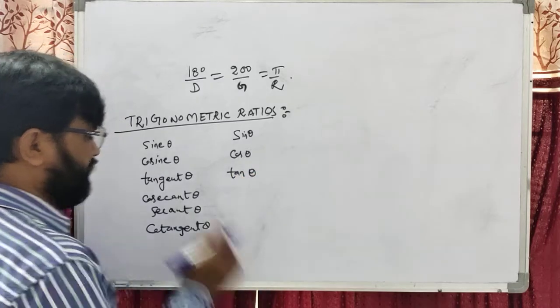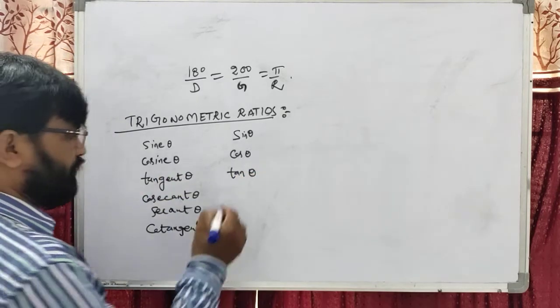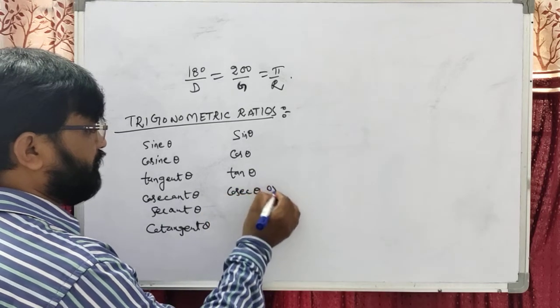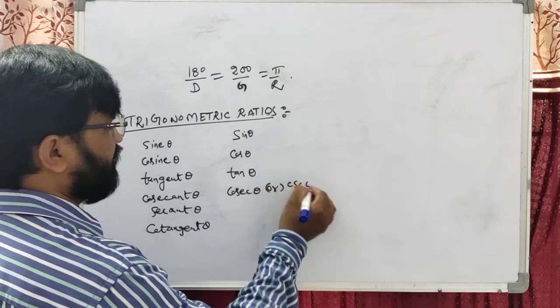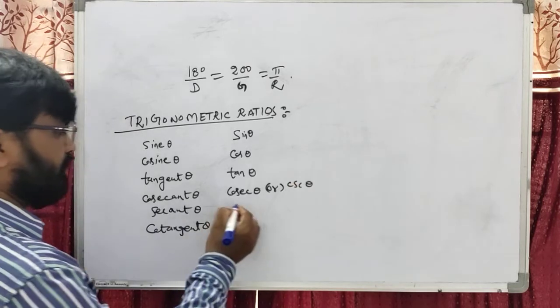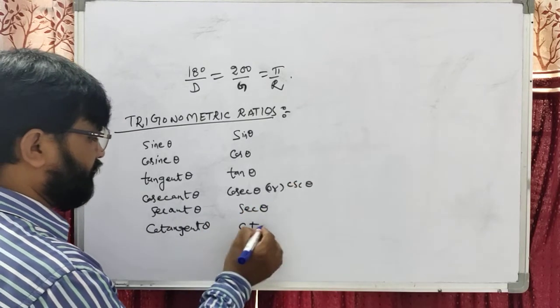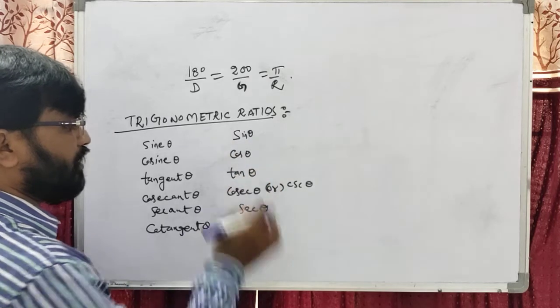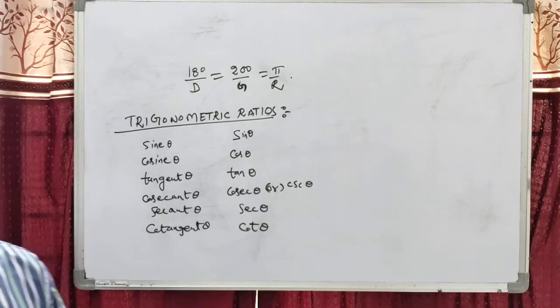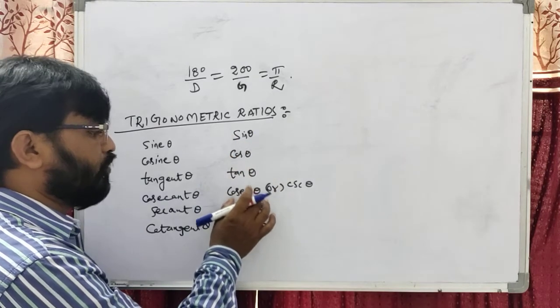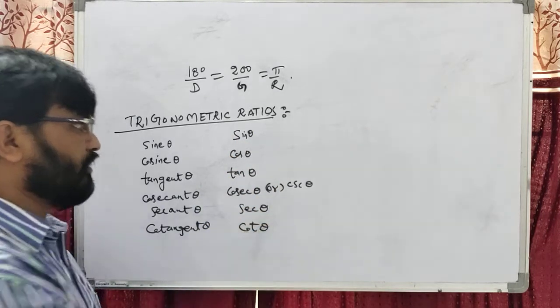Here this is cosecant theta, or you can also write csc theta, then secant theta, and cot theta. These six are called the trigonometric ratios: sin theta, cos theta, tan theta, cosecant theta, secant theta, cot theta.